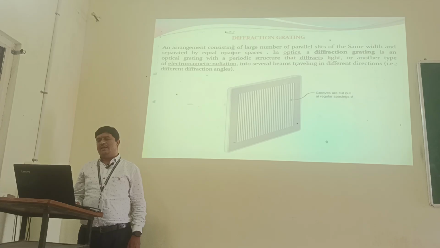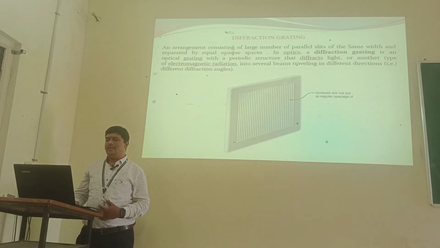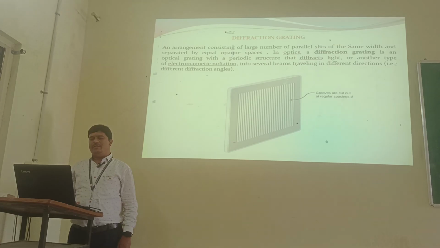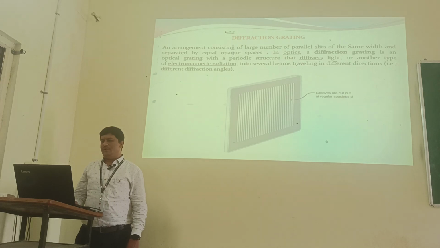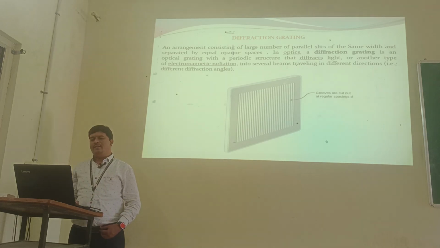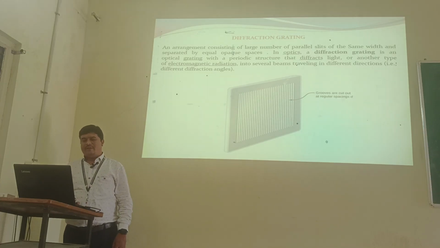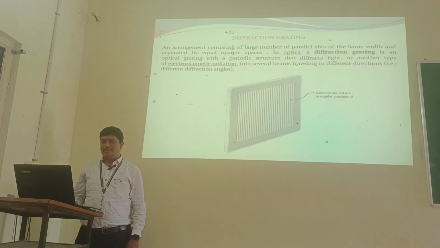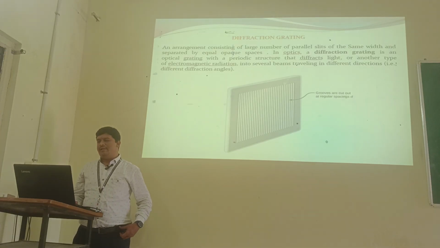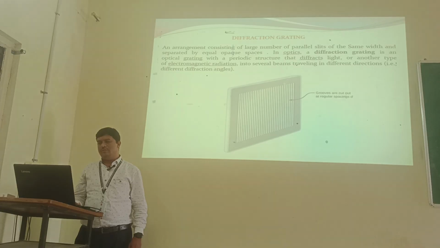Next we have the diffraction grating. An arrangement consisting of a large number of parallel slits of the same width, separated by equal opaque spaces, is called a diffraction grating. In optics, a diffraction grating is an optical grating with a periodic structure that diffracts light or another type of electromagnetic radiation into several beams traveling in different directions. The diffraction grating is shown in the figure.